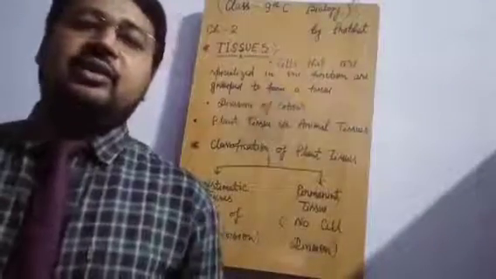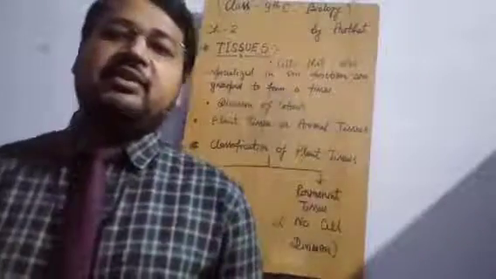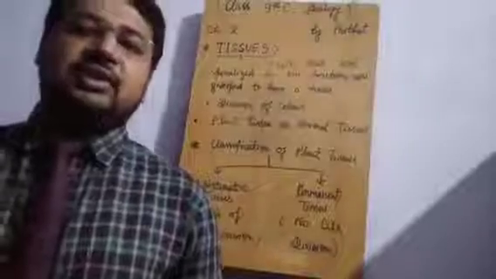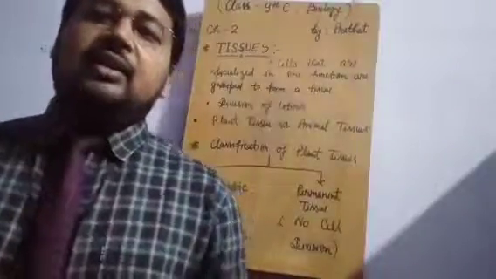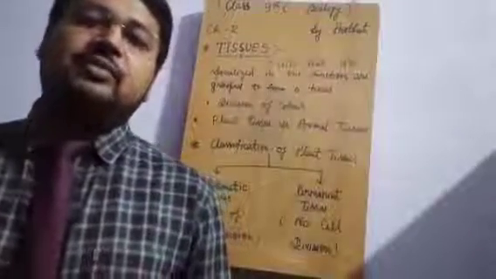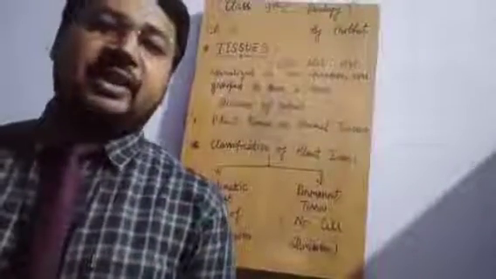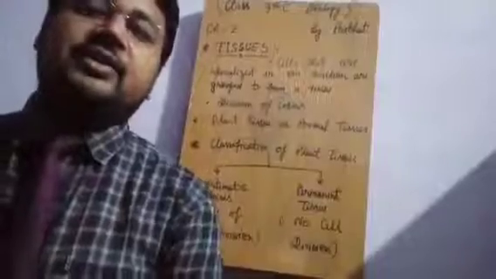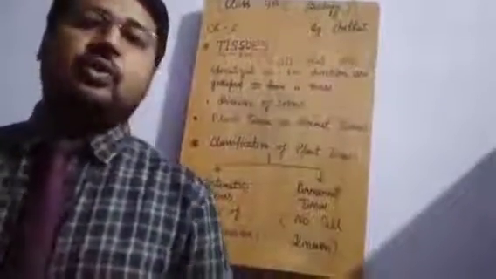If there is no division of labor, each cell will perform a similar function. Okay, then the different types of activities will not be managed properly. So this is the gift of nature that division of labor is there. If there is no division of labor, then the complex bodies will not exist. Only the single cell like amoeba, paramecium, chlamydomonas, where a single cell is capable enough to do all the activities, will do all the things.